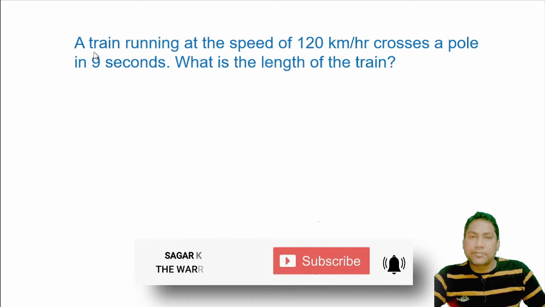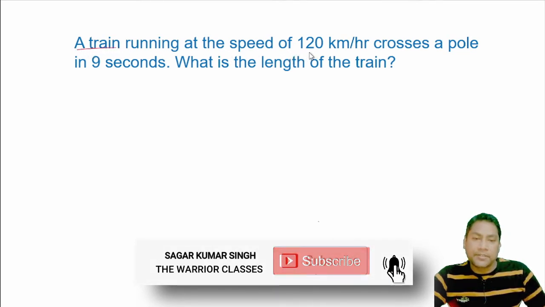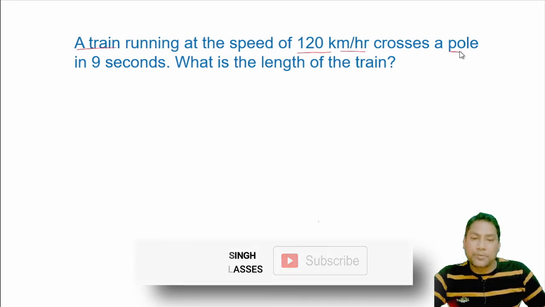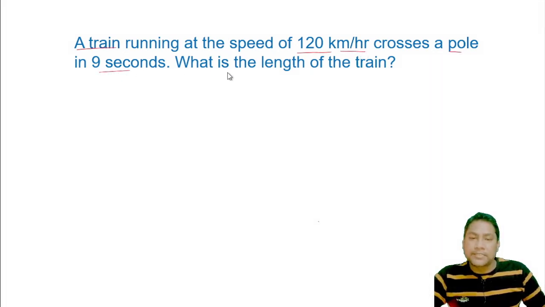So friend, in this question they have given a train running at a speed of 120 km per hour that crosses a pole in 9 seconds. What is the length of the train? So friend, this is the first case, when a train crosses a pole, man or a tree.